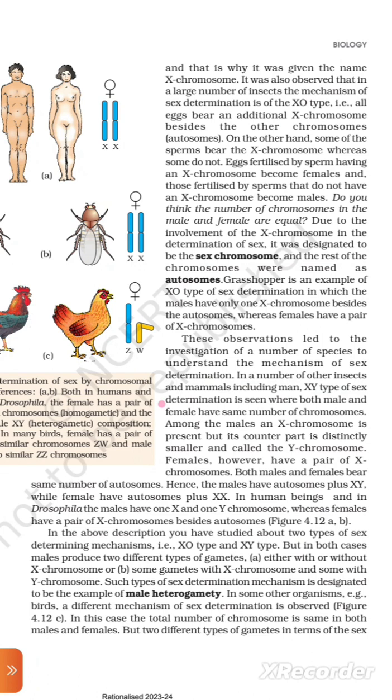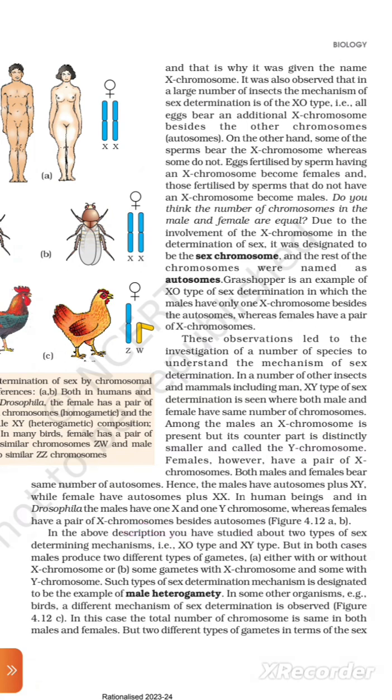XY type of sex determination is seen where both male and female have the same number of chromosomes. Among the males, an X chromosome is present but its counterpart is distinctly smaller and called the Y chromosome. Females, however, have a pair of X chromosomes. Both males and females bear the same number of autosomes. Hence, the males have autosomes plus XY, while females have autosomes plus XX. In human beings, as in Drosophila, the males have one X and one Y chromosome, whereas females have a pair of X chromosomes beside autosomes.